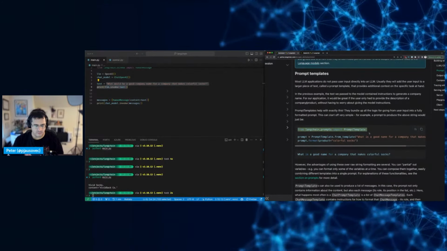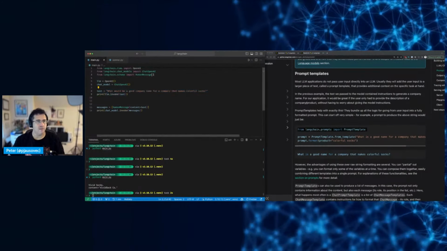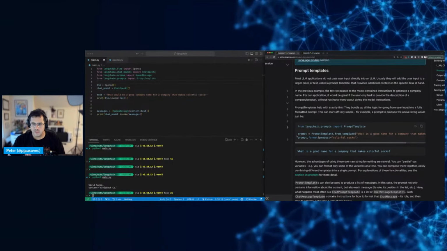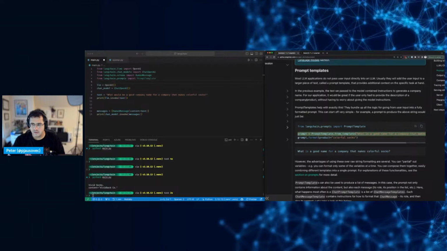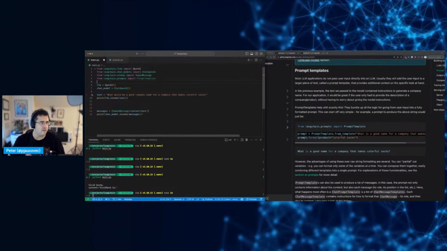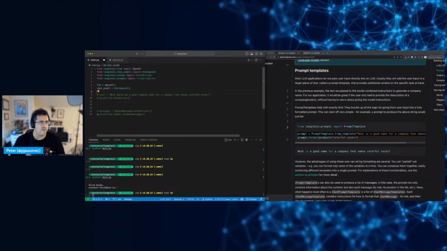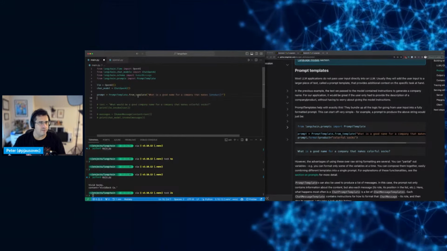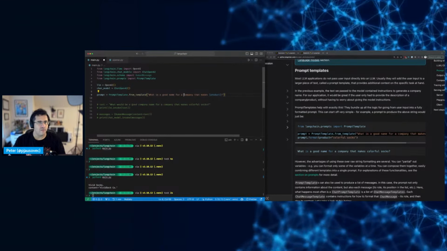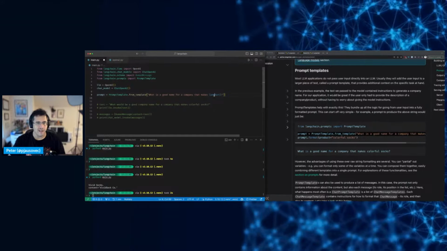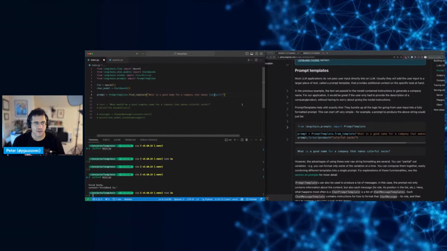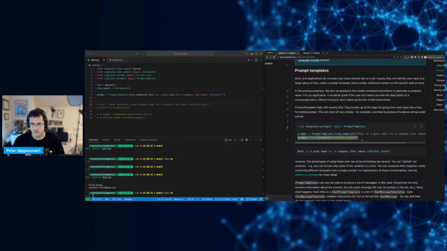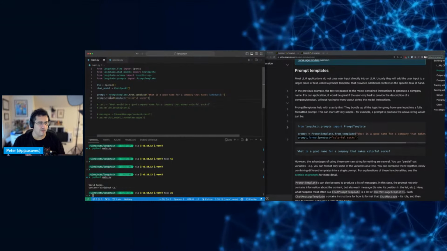Let's import the prompt template. And then we'll create a prompt. Let's comment these out for a second. So PromptTemplate.from_template: what is a good name for a company that makes a product? Then we do format, and I'm assuming this will just return a string.